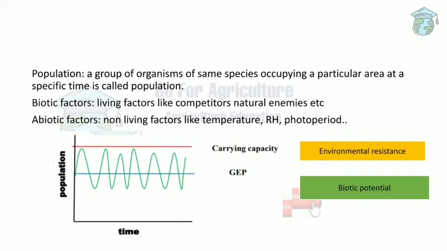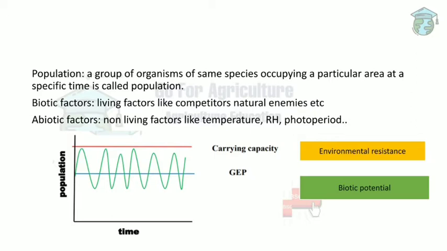Next is the population. A population is a group of organisms of the same species occupying a particular area. We all know what biotic and abiotic factors are. Biotic factors are the living factors, like all the organisms, whereas abiotic factors are the non-living factors.